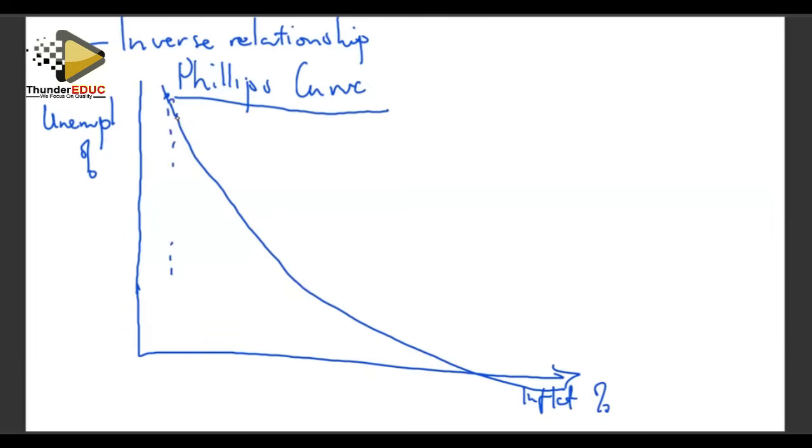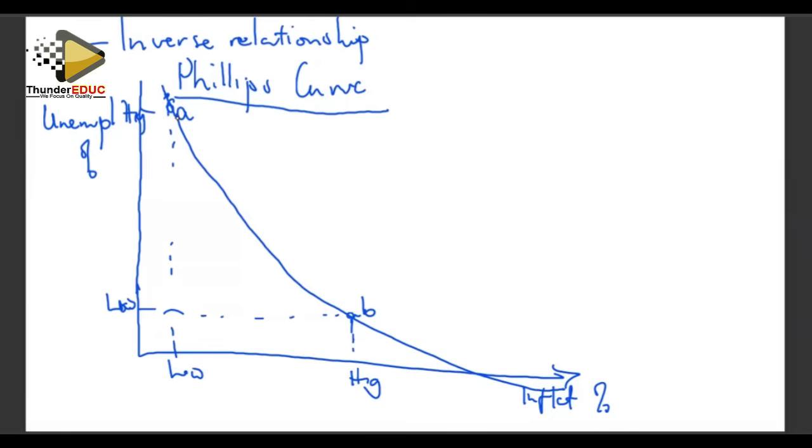For example, at point A, we have high unemployment and there is low inflation. If we continue to go down with unemployment, we come to point B. We find that our unemployment is lower, but our inflation is now higher. So it's high, it's low, and it's low, and it's high. So what is the essence?